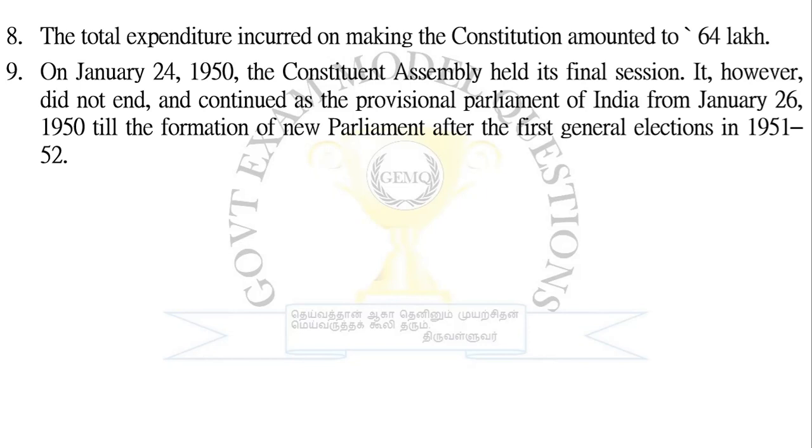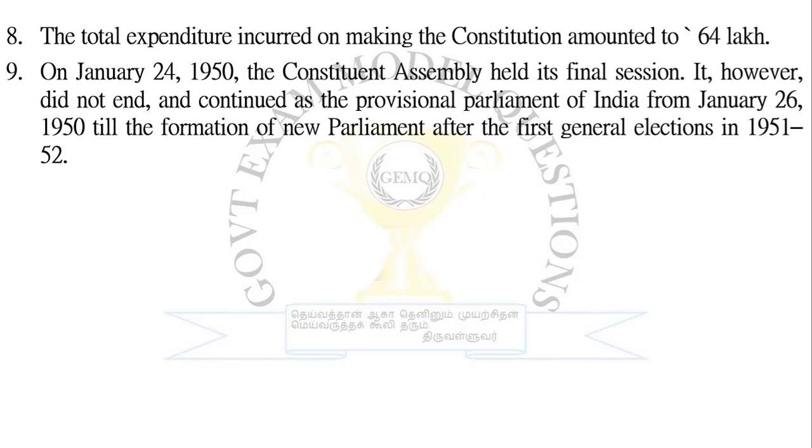The first general elections started in October 1951 and ended in February, so they took 3 or 4 months. When we ask when the first election was, we say 1952, but it started in 1951. The Rajya Sabha and Lok Sabha came in April and May. Until then, this Constituent Assembly worked as the Parliament of the Dominion Legislature.